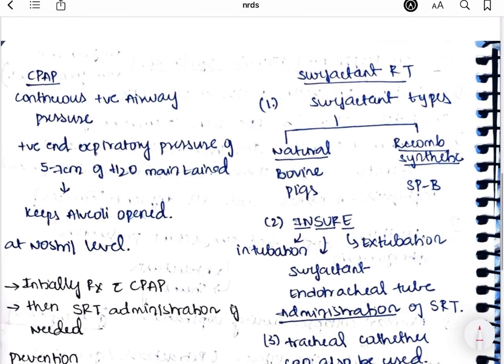So let us see what CPAP is. It is continuous positive airway pressure. So here you provide continuous positive airway pressure. A pressure of 5 to 7 centimeters of H2O is maintained.